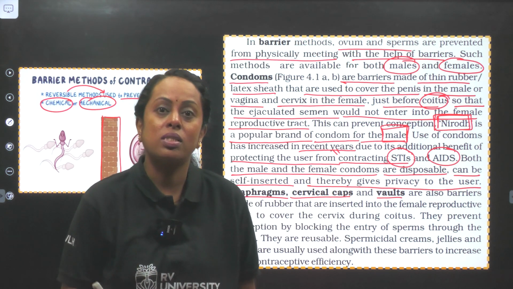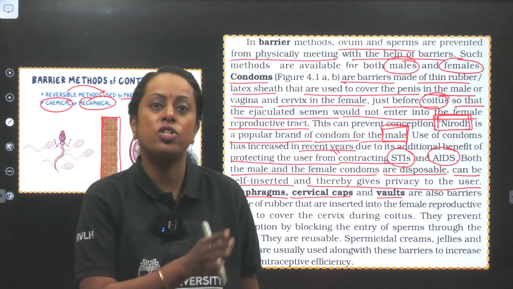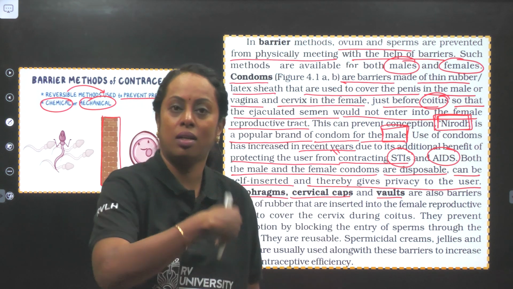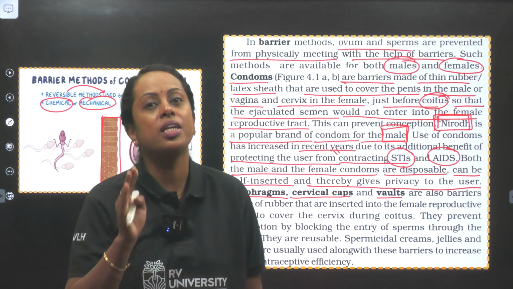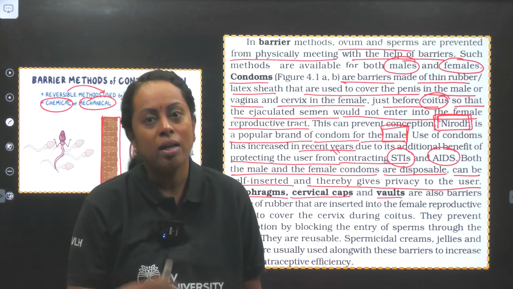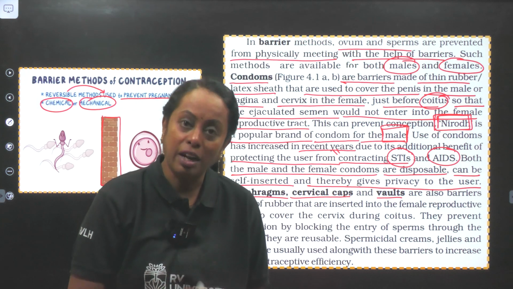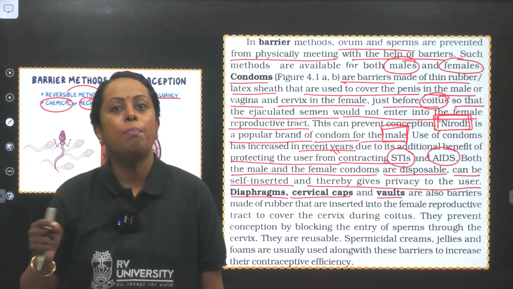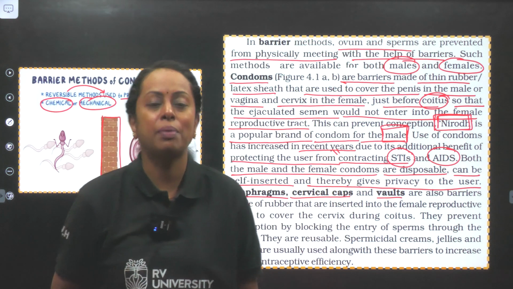No, because the semen is still discharged in the vagina. We never allowed the semen to be kept away from the vagina. So here she is sure to suffer from what? Sexually transmitted infection. So a condom, when it is on a penis, only then can infection be prevented.